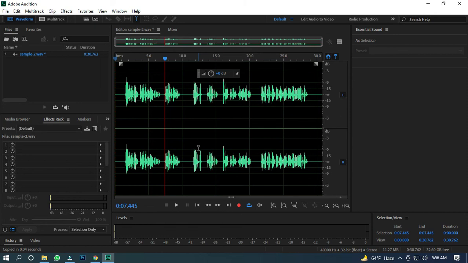So you should keep it in mind when you record a voice. The room where you record the voice should be noise free, and use a good microphone, a condenser microphone, to record the voice.